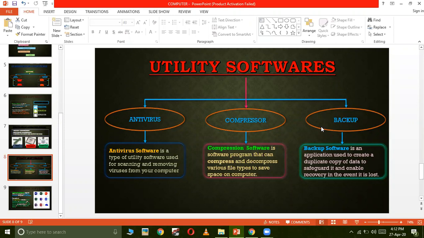In that case, you will require a new hard disk. Suppose you bought a new hard disk from the market and you install it in your computer. After installing that hard disk, all the data which was earlier in your old hard disk will not come into the new hard disk. Then in that case, your data will be lost. Now if you don't want your data to be lost, then you can create a backup of the files saved on your computer on an external storage device, for example on a pen drive or an external hard disk, and you can keep it elsewhere.